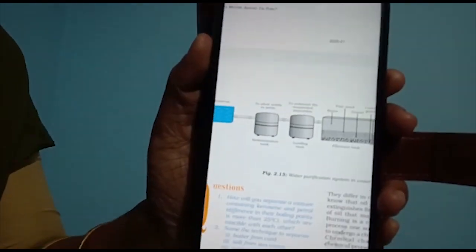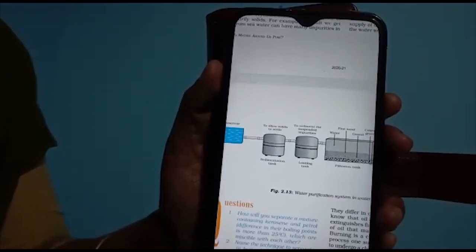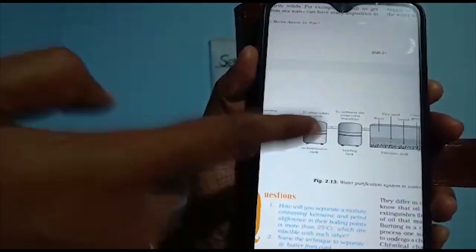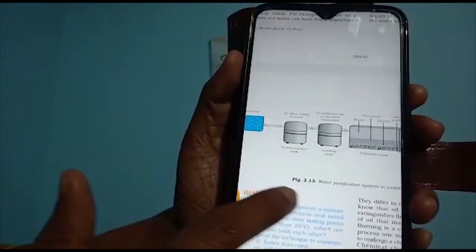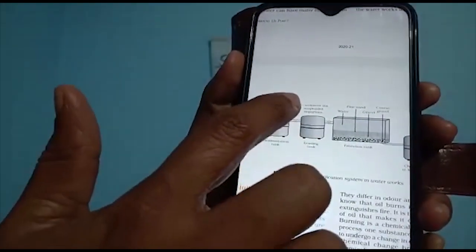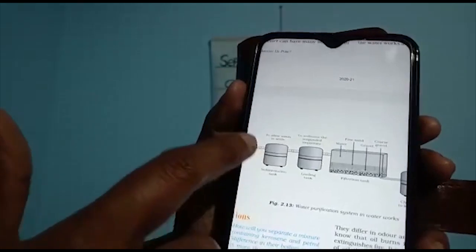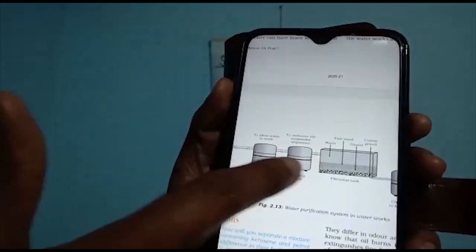The second tank is known as the sedimentation tank. Here sedimentation is happening, meaning big particles separate and collect down at the bottom of the tank. After that, the water goes directly to the next stage. After the sedimentation process, the suspended impurities are present there, and here another container is there.